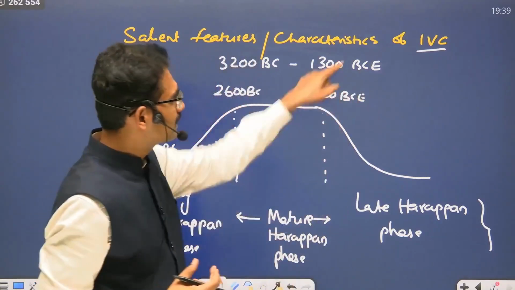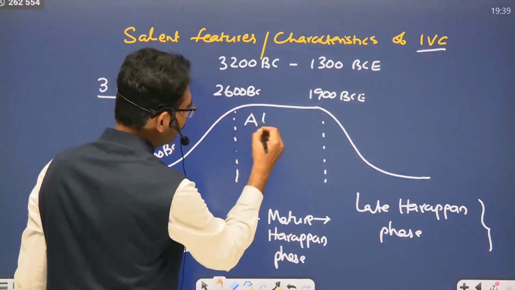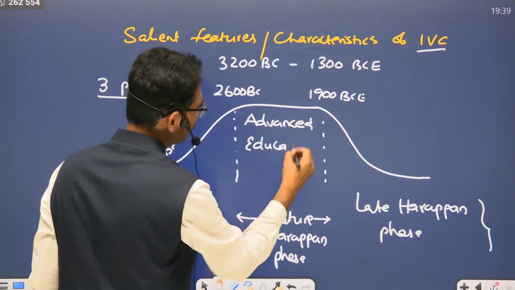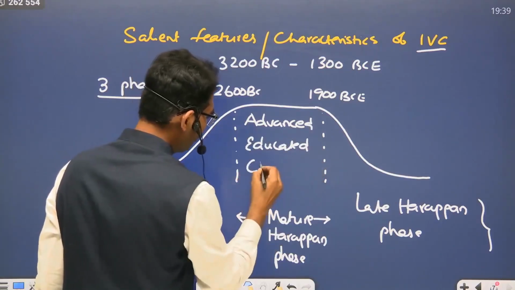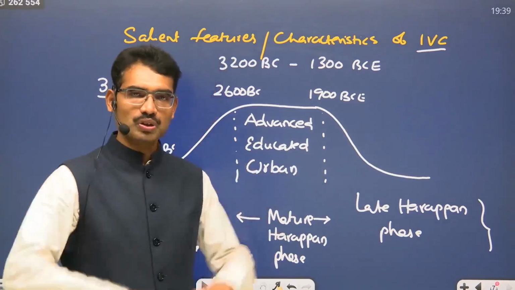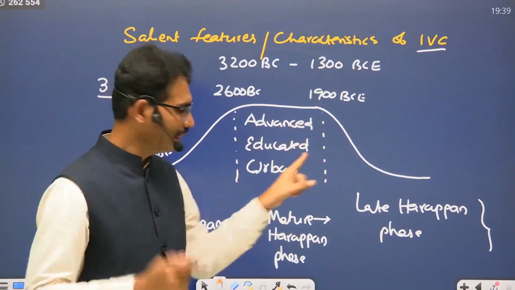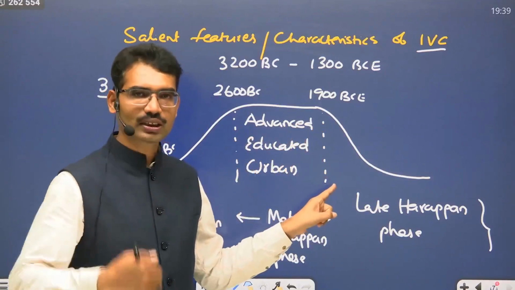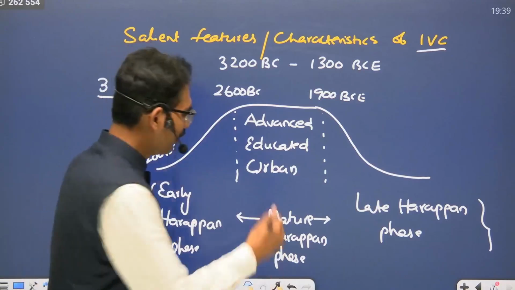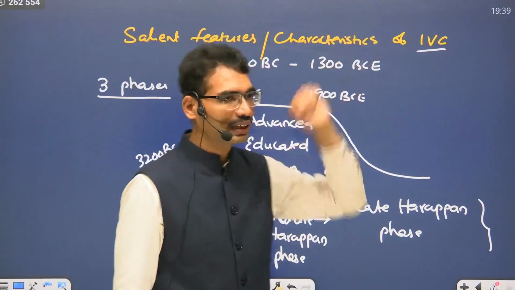The term civilization means advanced phase, educated phase, urban phase, city life. When most of the world is living in a less advanced way, with no education, they don't even know how to write, they were living in forests and rural areas, but these people lived a very advanced life. That is where these salient features and characteristics come in.